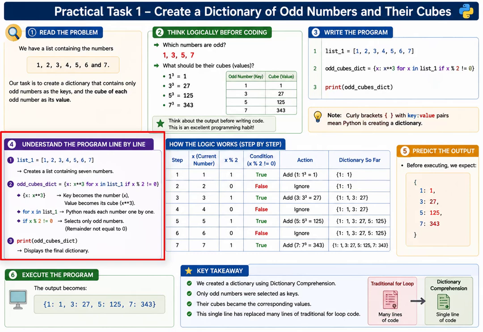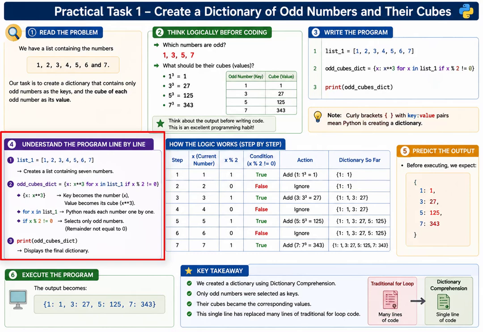We begin with curly brackets. Whenever you see curly brackets with key value pairs, immediately remember that Python is creating a dictionary. Inside the brackets, we write x: x cubed. This means the number itself becomes the key. Its cube becomes the value. Next comes the for statement. Python starts reading each number one by one from the list. Initially, x becomes 1, then 2, then 3, then 4. This process continues until 7.